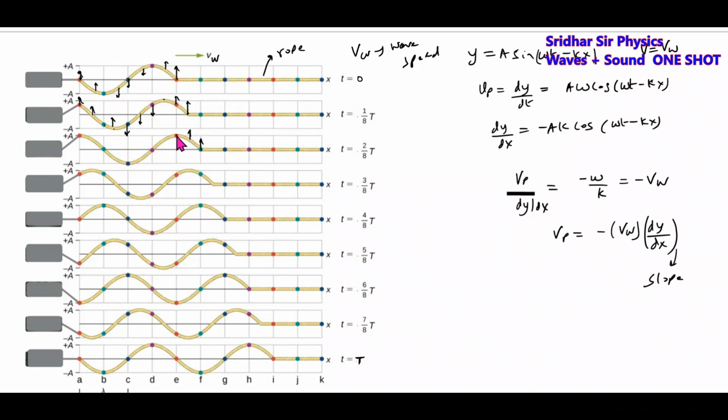Now point E will be at rest. This point will be moving down, from this formula. What is the slope here? Slope positive, wave velocity positive, so velocity of particle negative. Negative means downward. Here I'll indicate the velocity of particle. This is the particle velocity. So this point will be moving.